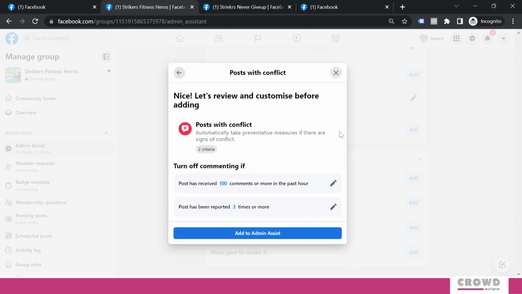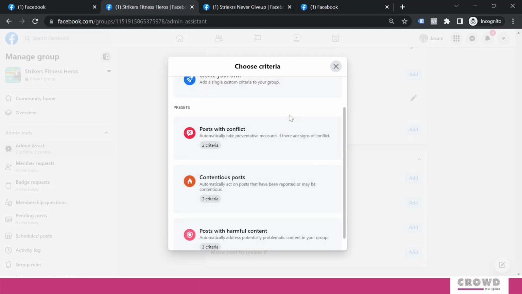Post with conflict. Automatically take preventive measures if there are signs of conflict. Turn off commenting if post received 100 comments or more in the past 1 hour, or post has been reported 3 times or more. In certain scenarios, you upload content that is live on your group, and within 1 hour you are getting an abnormal number of comments on that. In that scenario, if you want to restrict this kind of activity, then you should turn on this facility, right? So whenever there is conflict, the post will be removed from your group.